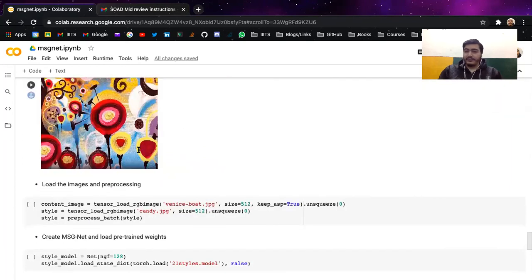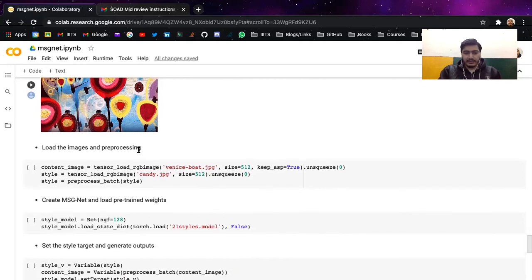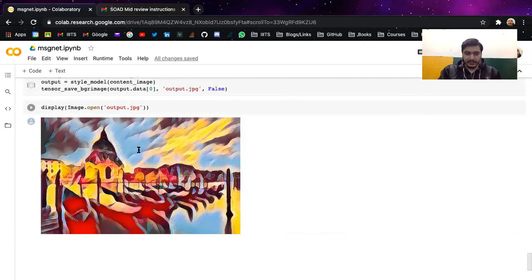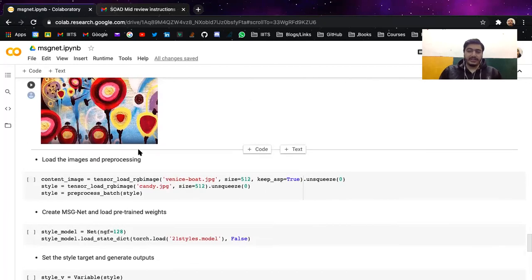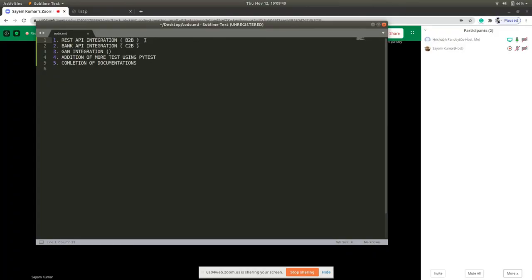Yeah, so within 2 weeks, as said in the timeline, we will have this particular module of GAN, the neural style transfer, integrated with the Django one, so that our whole project will be ready in 2 weeks and it will be all good to review. So these are the main aspects which Rahul and me have worked upon: saving and loading images, training the model, and seeing how we can improve upon the model. Thank you.